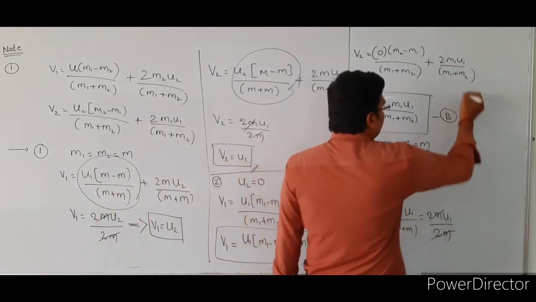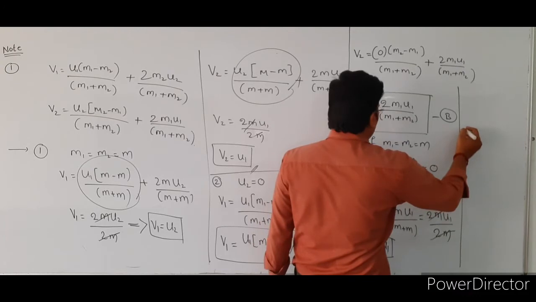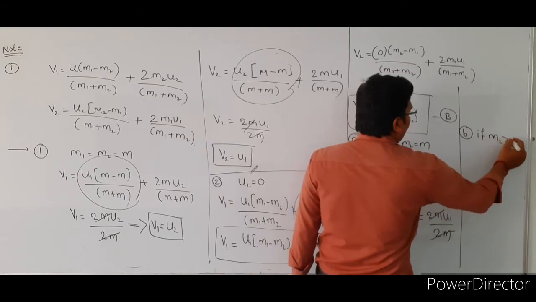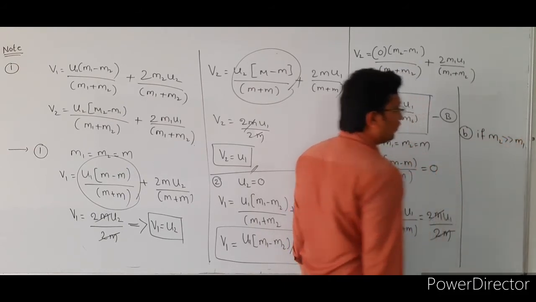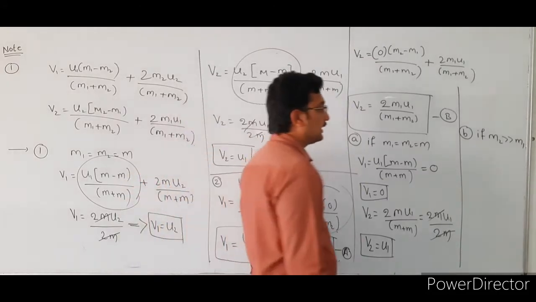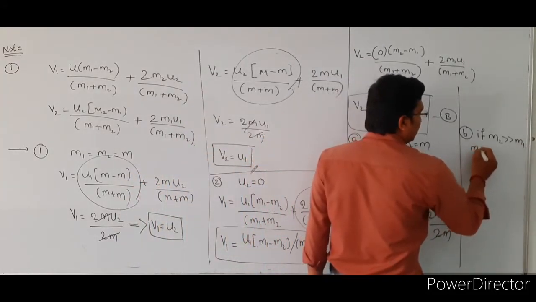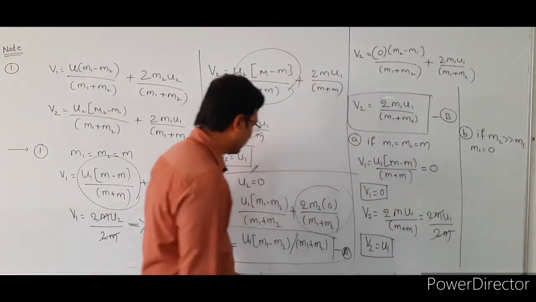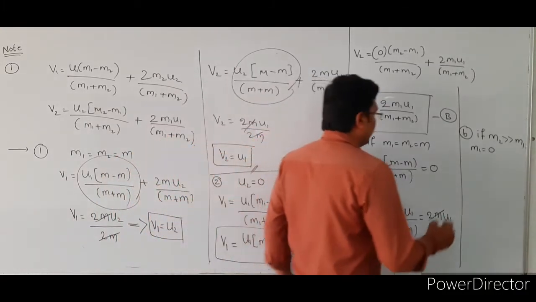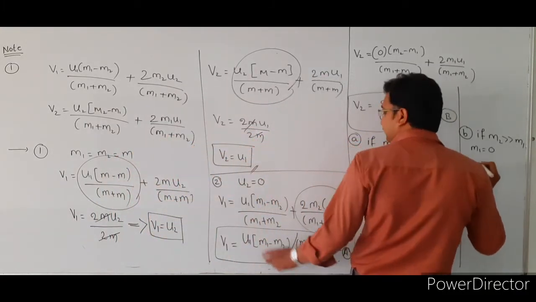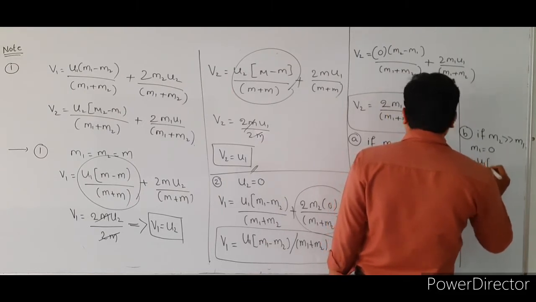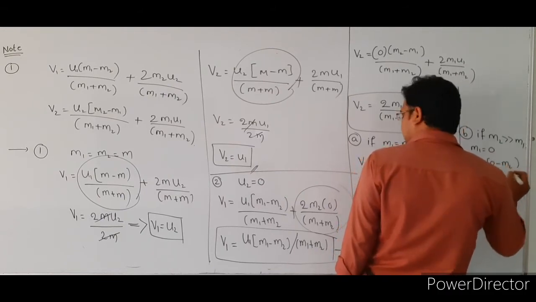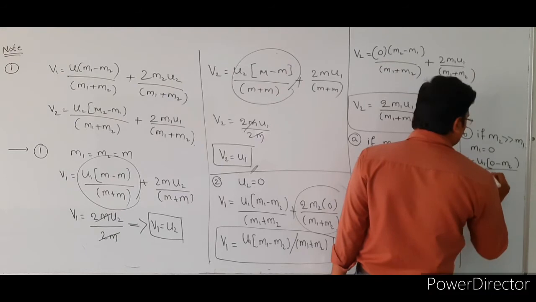Okay, the next sub condition, B. If M2 is greater than M1, in this case the M1 value is very, very small, so we consider M1 equal to 0. Then for the V1 and V2 values, V1 is equal to U1 bracket of M1 minus M2, where the M1 value is 0, minus M2 as it is, divided by the total mass M1 plus M2.